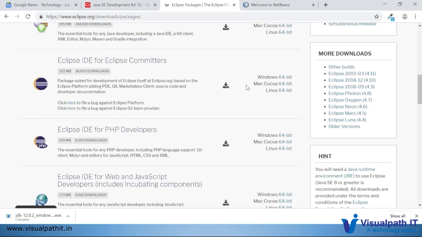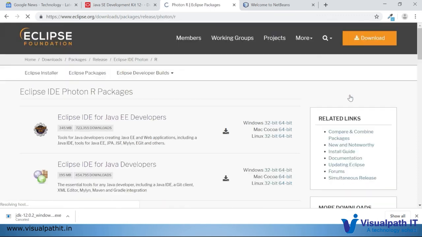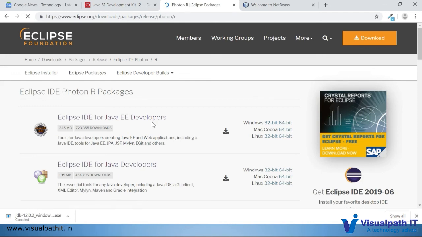Maybe we can start developing our programs using Eclipse IDE at a later point in the tutorials. I'll also download and install it once. The installation is simple. If I need Photon, I can go through that, and I recommend you download the Java EE version of the IDE. The reason is that we are starting with core Java, for which the IDE for Java developers would be fine. But if you download Java EE, you can develop standalone applications along with web applications. So that is why I recommend downloading the Java EE version of Eclipse.